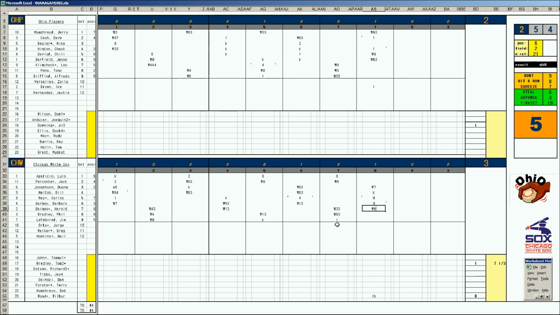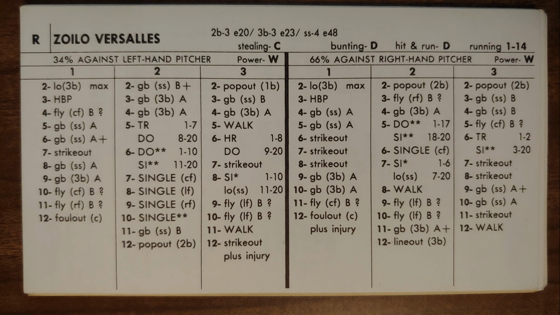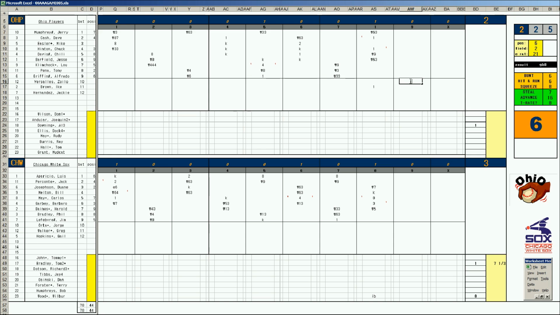It'll be Versailles, Pena, Griffin for Wood. And the White Sox are going to want to try to force a game 4 here in Comiskey. So Zolo Versailles, that's a base hit. Let's take a look at his card. He didn't do much after that MVP season in '65. Next up is Tony Pena, tie run at first. Tony Pena grounds to short. Fielder's choice. You have to hold Pena at first, and you have Alfredo Griffin.